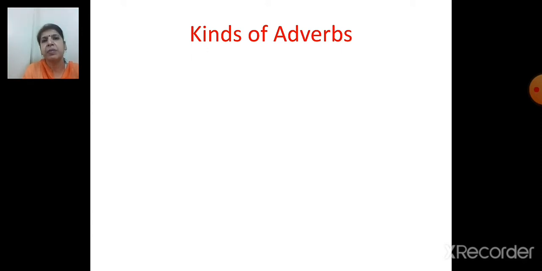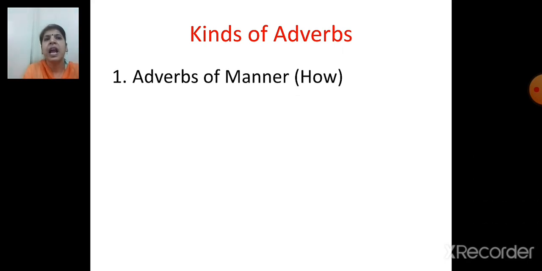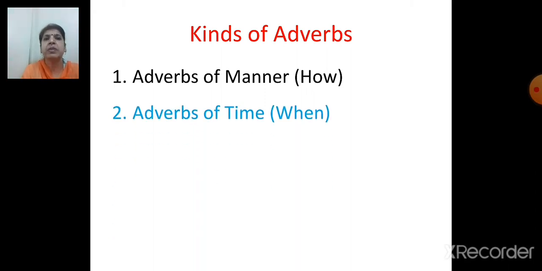Kinds of adverbs. We have studied about different kinds of adverbs. First one is adverb of manner. Adverbs of manner: when you ask the question how to the verb, you get the answer, adverb of manner. Next is adverbs of time. When we ask the question when, we get the answer, adverbs of time.